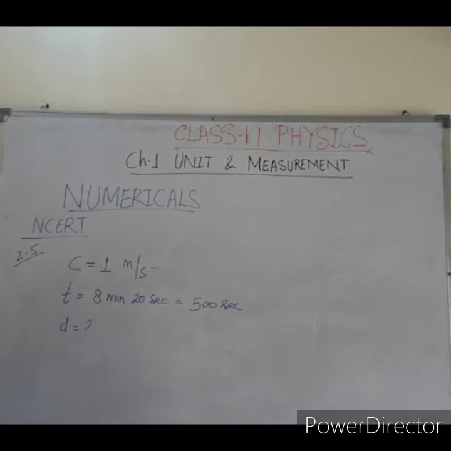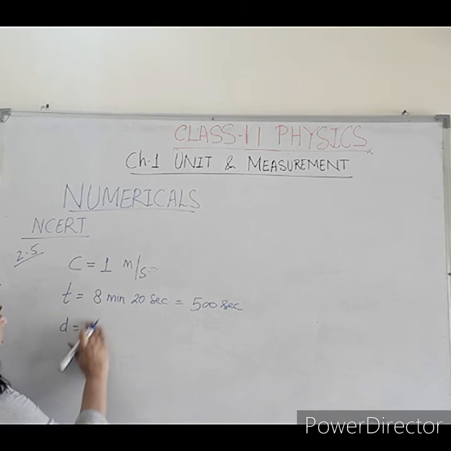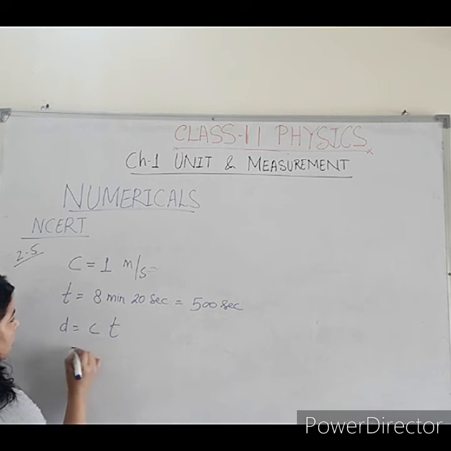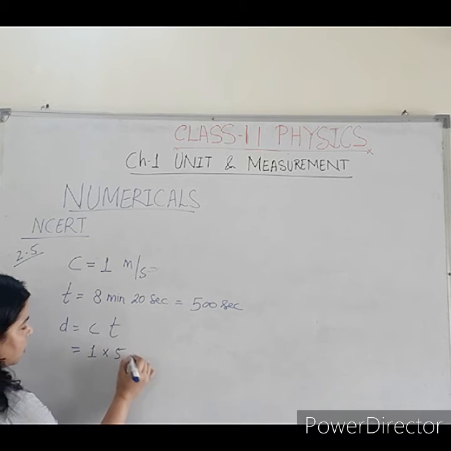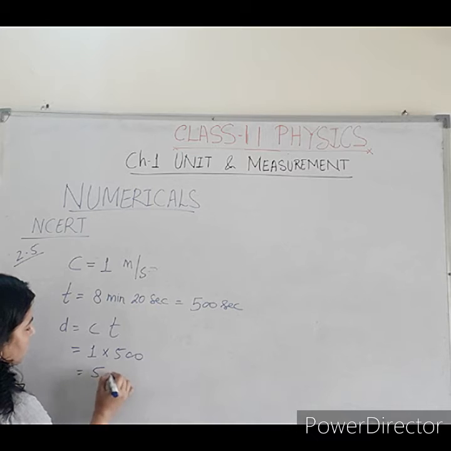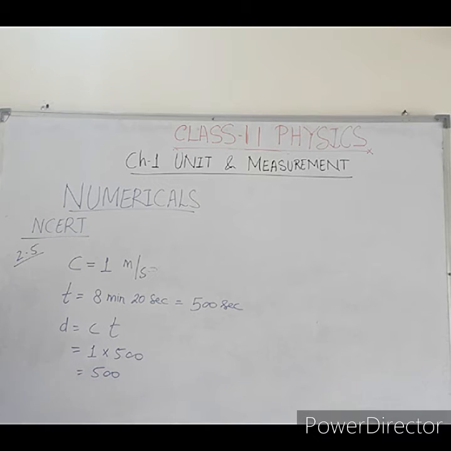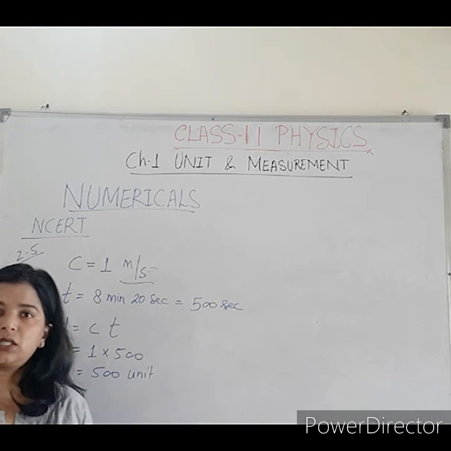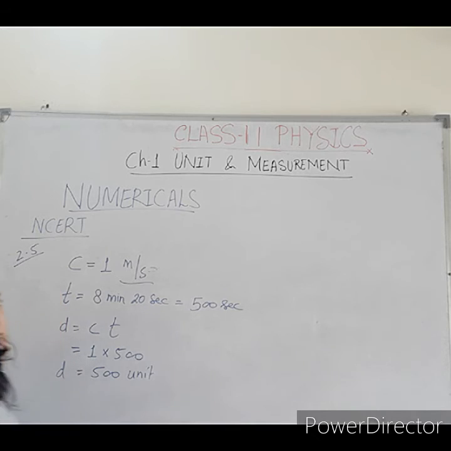So the basic formula is what? Distance is equal to speed into time. So speed here is given as 1 and time here is 500. So the overall distance will come as 500 units. Whatever the unit is, it is not mentioned exactly, it is meter per second. So whatever the unit, that is the value of D, the distance between sun and earth. Okay. Now come to the next question.